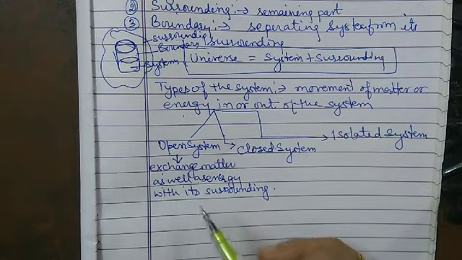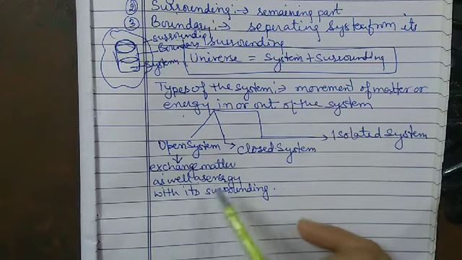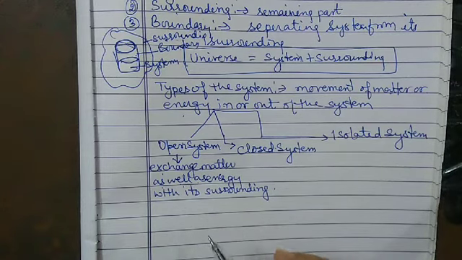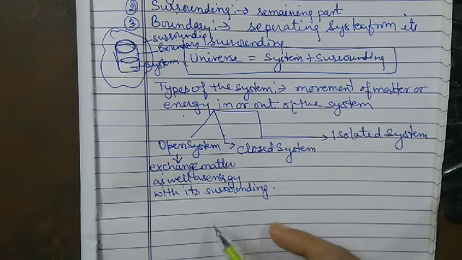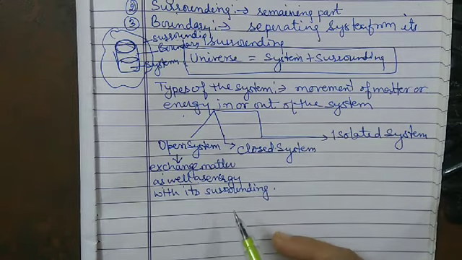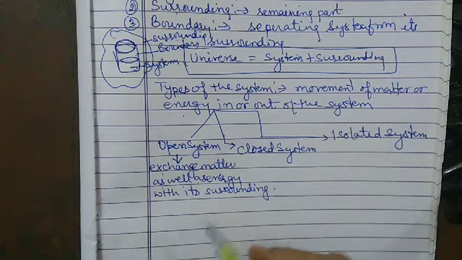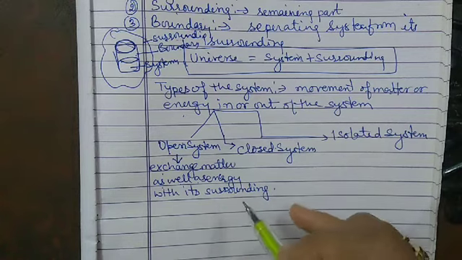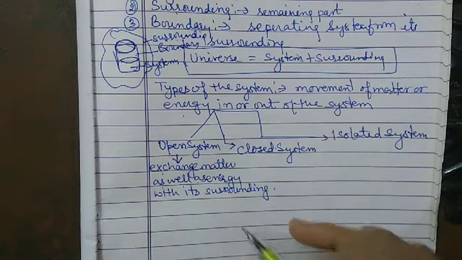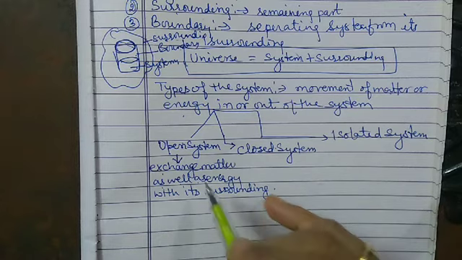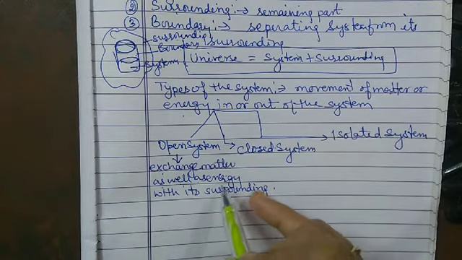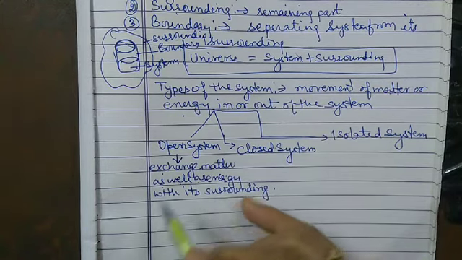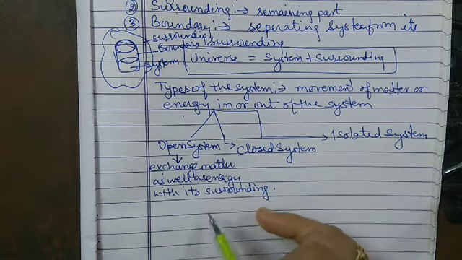For example, the presence of reactant in an open beaker means we have an open beaker and lots of reactant are present inside that beaker. So reactions occur in all the living systems. This is another example: reactions occurring in all the living systems and car engines. These are all examples of the open system, where the exchange of matter as well as the exchange of energy takes place.